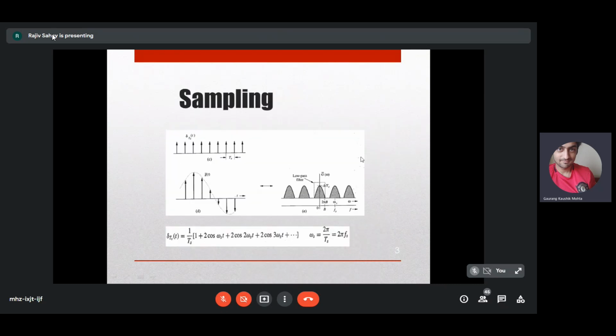That means you are supposed to isolate only this part of the spectrum from the replicated spectrum. So you have to pass this signal in the frequency domain through an ideal low-pass filter, which will cut out only this spectrum and will eliminate all the infinite replications.